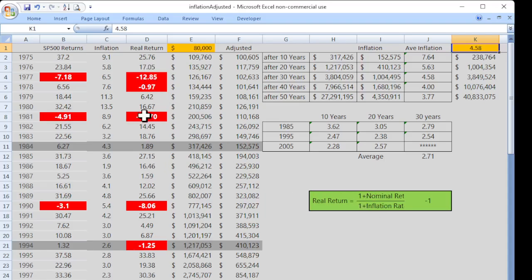Now, why do I not go with this? Here's what happens. This is using the S&P 500 returns going through here, and this column right here is what you would actually have in buying power when you take into account inflation after these periods. So for example, let's look at the 20-year period. Let's say we have these kinds of returns and this kind of inflation going forward the next 20 years. You start with $80,000, and 20 years down the road, you open up your statement and it says you have $1.217 million. All right, I'm a millionaire. But what would the buying power of that be 20 years from now?